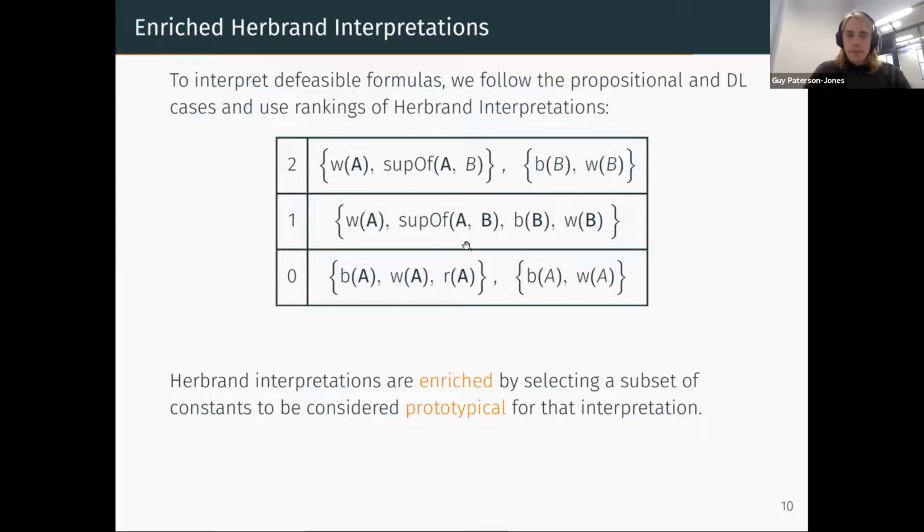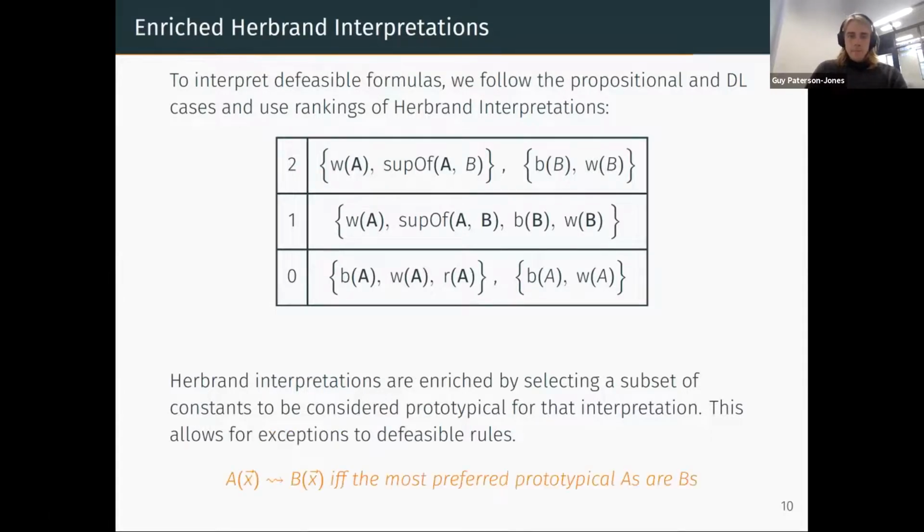So according to this world, this is a typical sort of thing. So for instance, in this top left Herbrand interpretation, A is considered a typical individual, whereas B isn't, because A is bold. And the point of this is to allow for exceptions to the defeasible rules, as we'll see in a second.